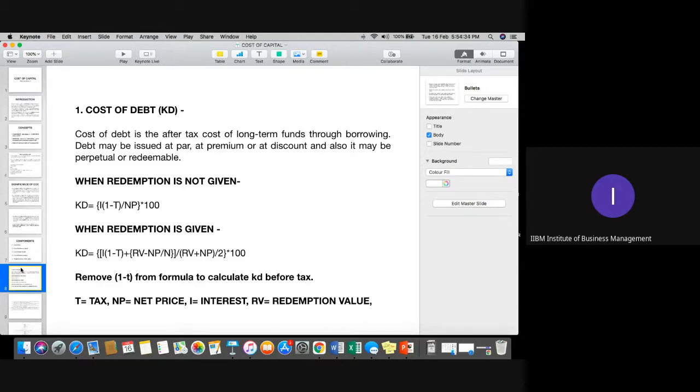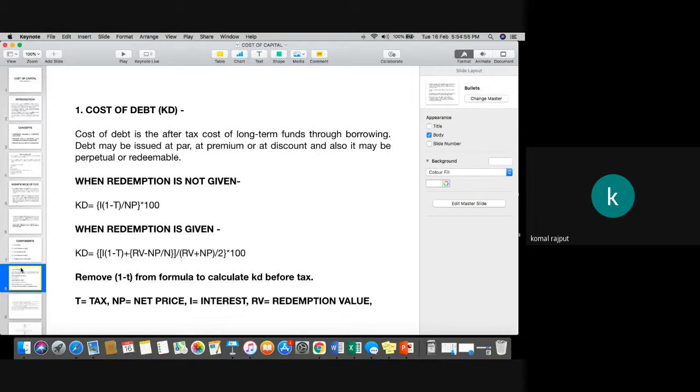And non-redemption means when a debt security is issued by the company and there is no redemption period, meaning the security is issued for an infinite period of time. That is called non-redemption. Yes, sir, that is redeemable and irredeemable.